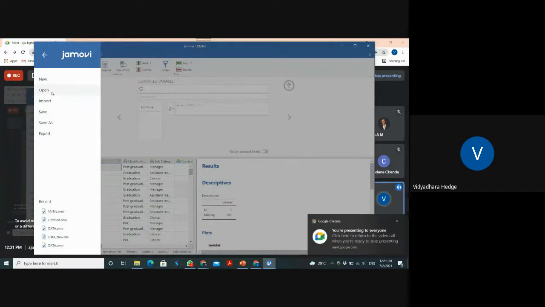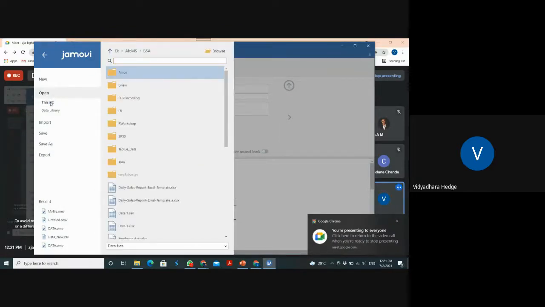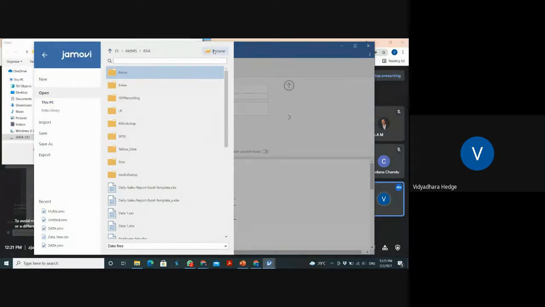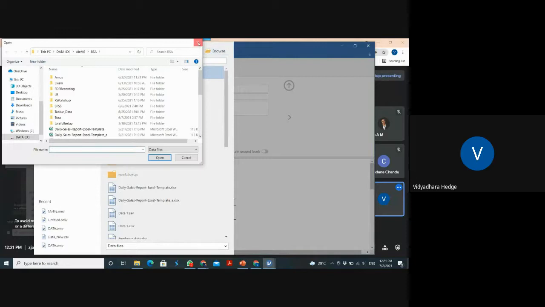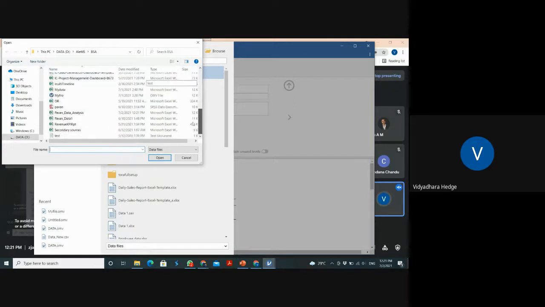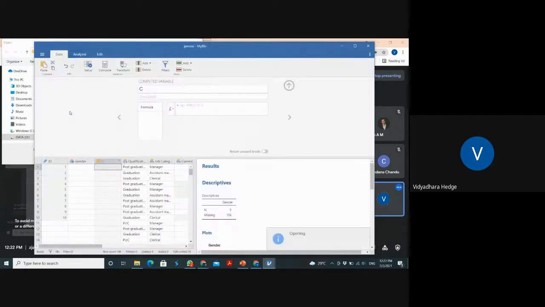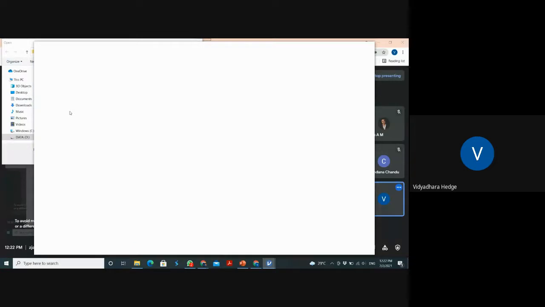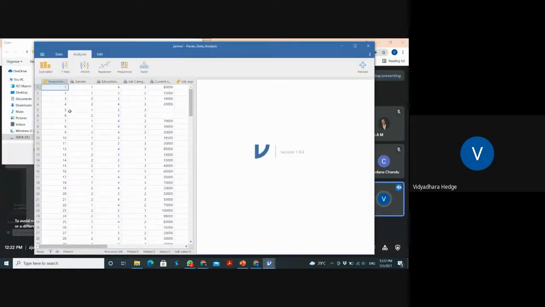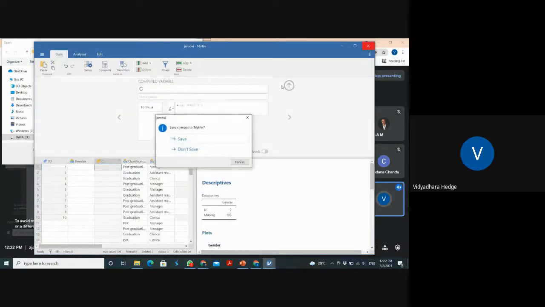So now just click on open, this PC. Then browse. Okay, click on this. And go to the folder where I saved that. So just go to this one, data analysis. Just now I saved. Click on OK. Yes, it is accepting. It is opened now. Okay, the data is open. Can everybody see my screen? So I'm closing this one.